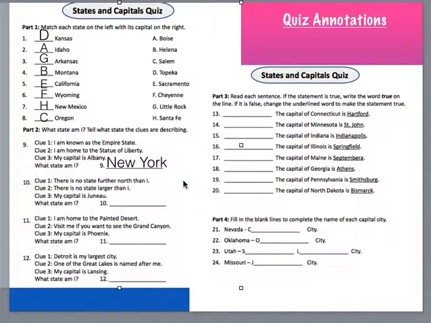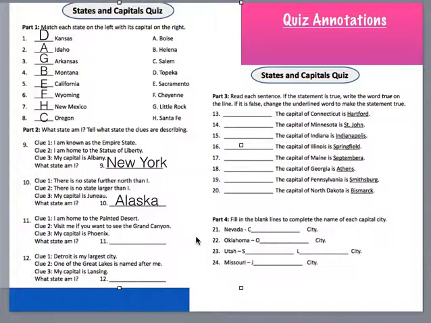Okay, number 10. The clues are there is no state further north than I am. There's no state larger than I, and my capital is Juneau. What state am I? So what state are those clues for? Alaska. Excellent.